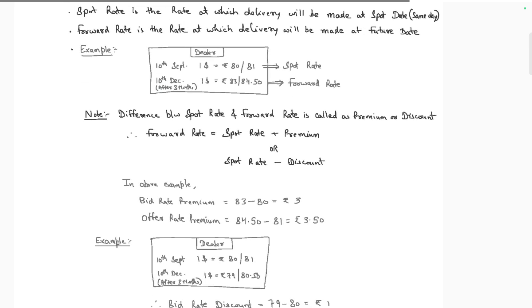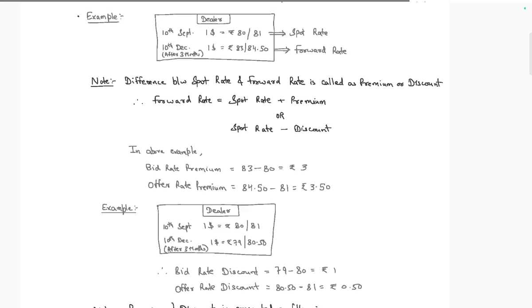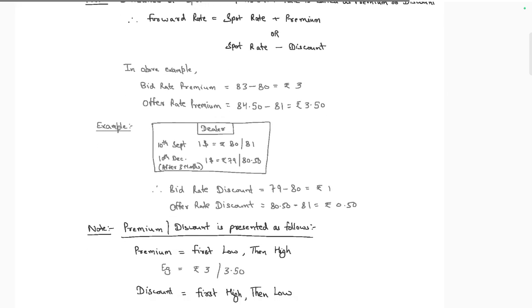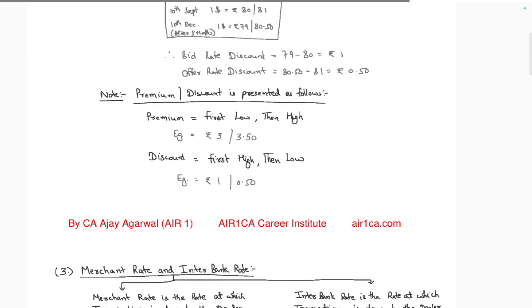Or spot rate minus discount. In the above case, the bid rate premium is 83 minus 80, and the offer rate premium is 84 minus 81, which is 3. Example: the dealer quote is 81 and the discount is minus 1.5. So there is a bid rate and an offer rate, and the premium or discount is present in the quote. For a premium, the rates go first low, then high. For a discount, first high, then low.